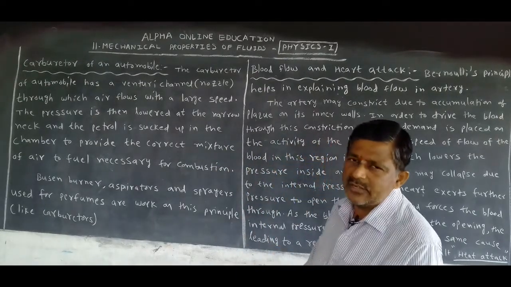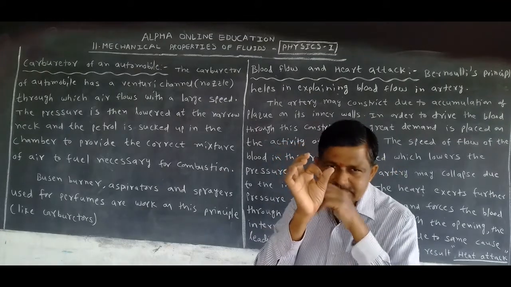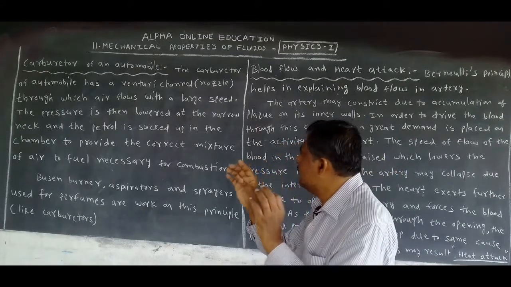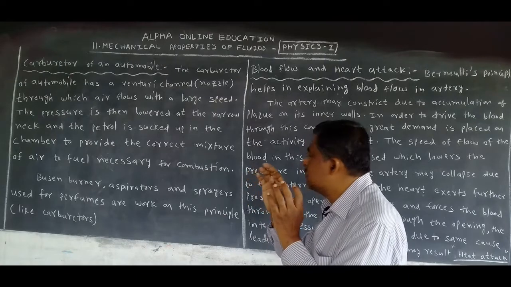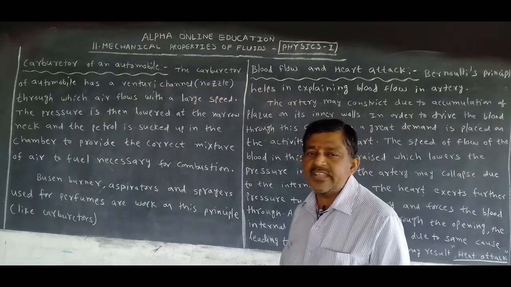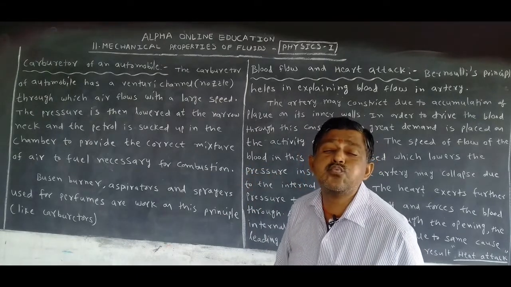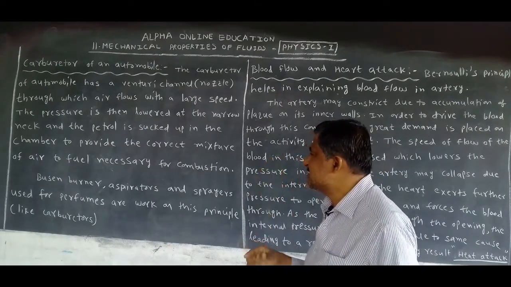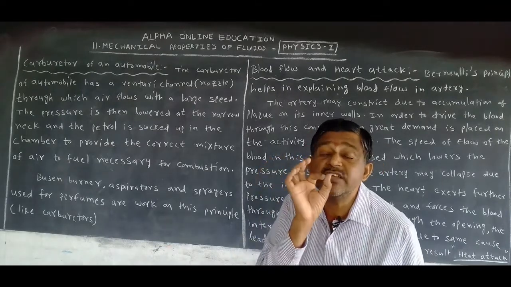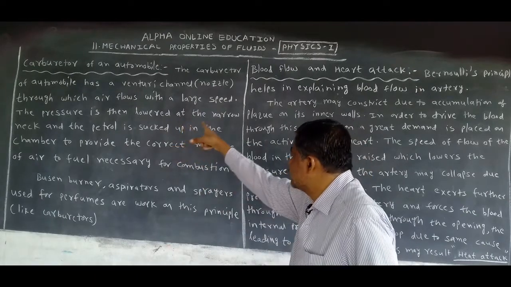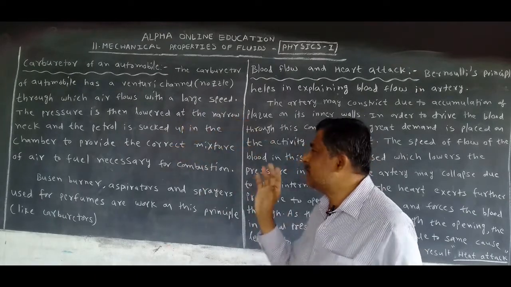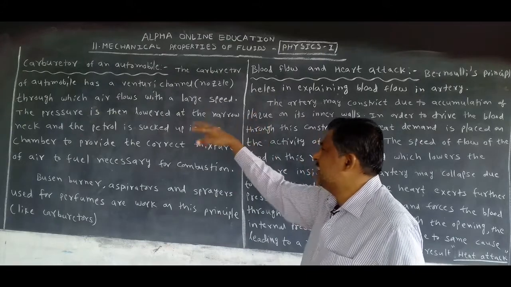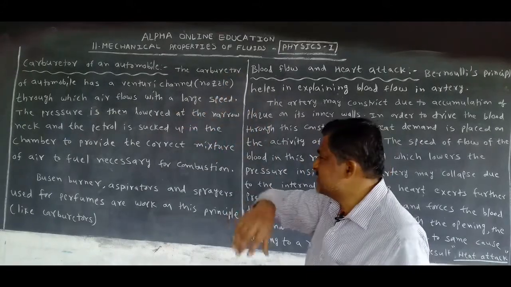We know that. The hole is very small, so the air flows with large speed. When the nozzle area is less, the air flows with a large speed. That is the Venturi channel, in science it is called.